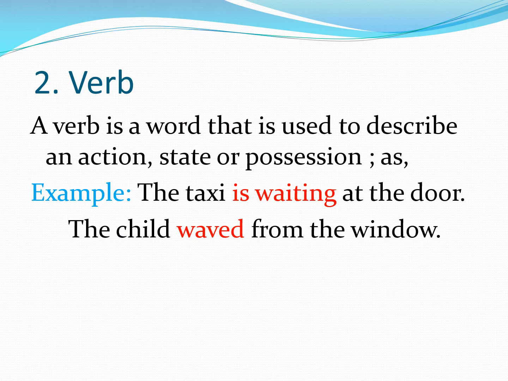So now the second part of speech is verb. A verb is a word that is used to describe an action, state or position. As example, the taxi is waiting at the door. The child waved from the window. In the first example, which is given from your book, is waiting is the verb. In the next example, waved is the verb.